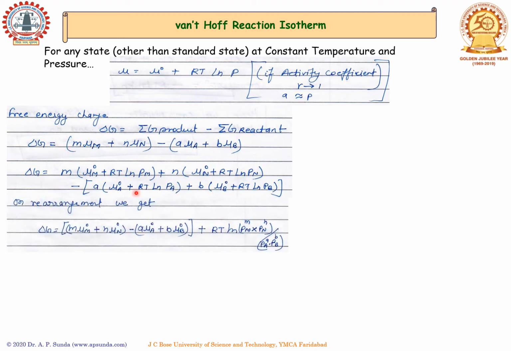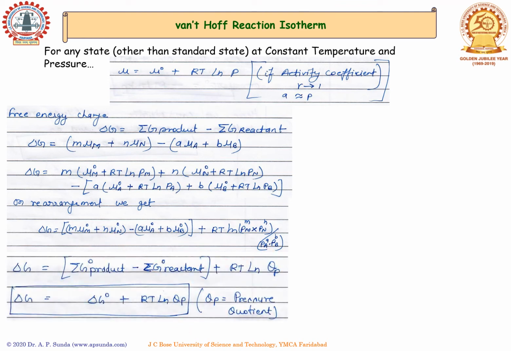Further expanding the relationship, on rearrangement by keeping the chemical potential term in standard state aside and keeping RT as common, we get the expression such that delta G equals the number of moles of product M multiplied with the chemical potential of M plus the number of moles of product N multiplied with the chemical potential of product N, minus the chemical potential of reactant A and chemical potential of reactant B, plus RT natural log of partial pressure of product divided by partial pressure of reactants.